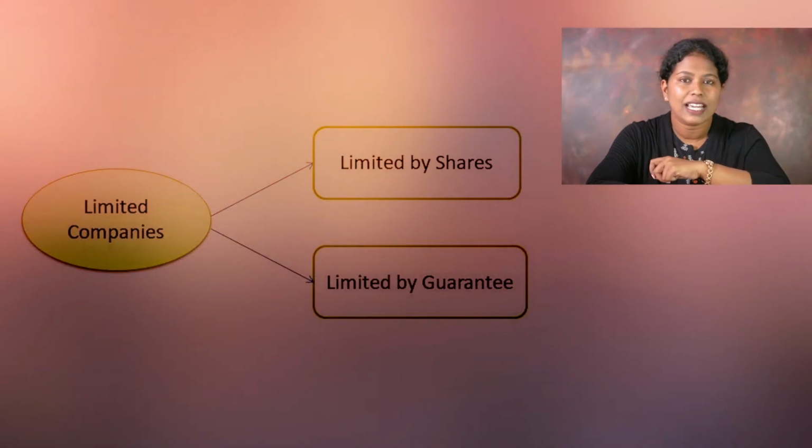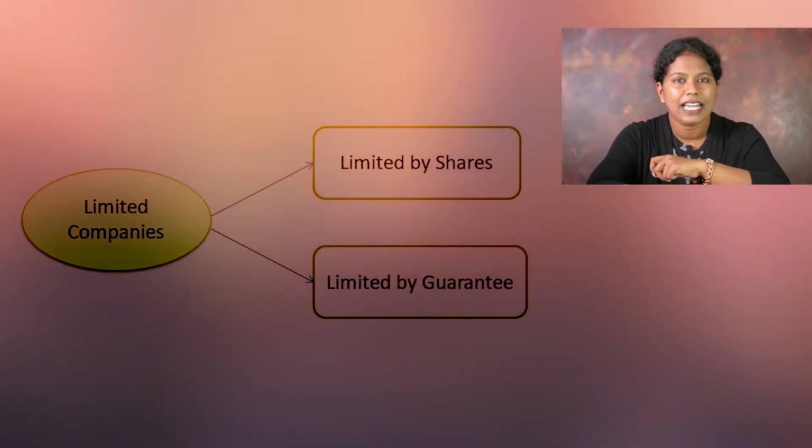Coming to the limited company, the liability of the members of such companies is limited to a specified amount. It might be based on the shares held by them or based on the guarantee that they have provided. Okay, so limited companies are of two kinds: companies limited by shares as well as companies limited by guarantee.